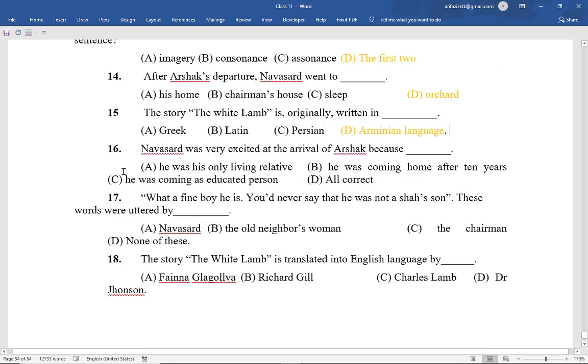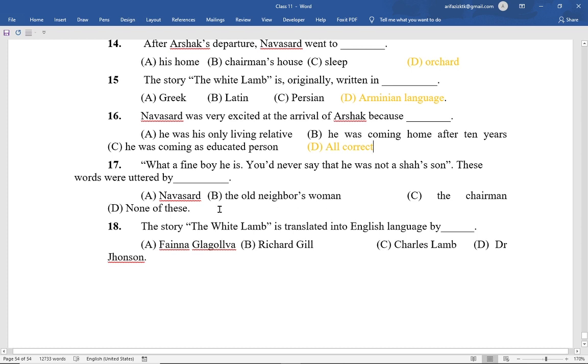And MCQs number 16 is: Navasad was very excited at the arrival of Arshak because dash. Option A, he was his only living relative. Option B, he was coming home after 10 years. Option C, he was coming as an educated person. And option D, all correct. Here option D is the correct option. All the options are correct.